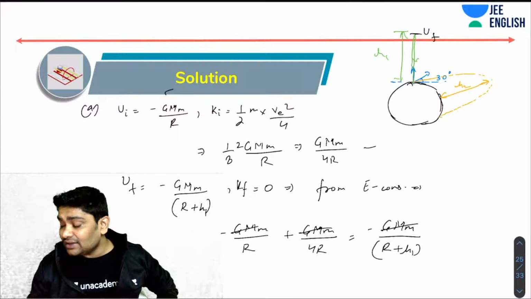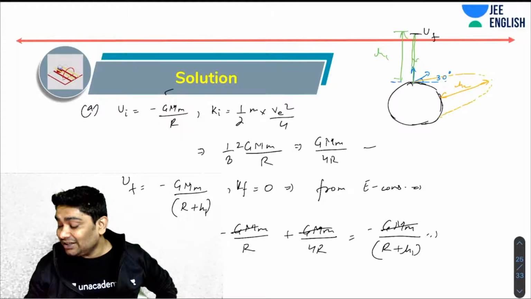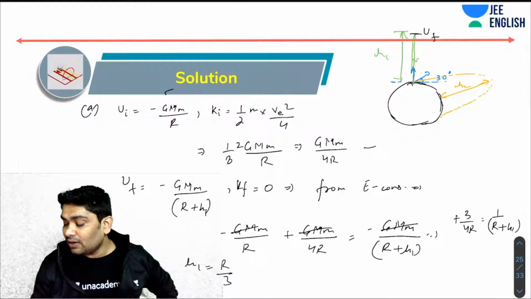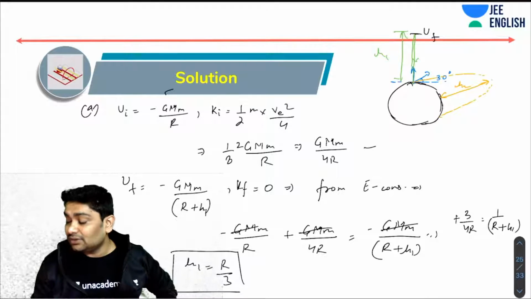And what you realize is that this will be minus 3 by 4R equal to minus 1 over R plus h1. The minus also gets cancelled. 3R equals 3h1, so h1 you are getting as R by 3. This is what you will get as your h1.